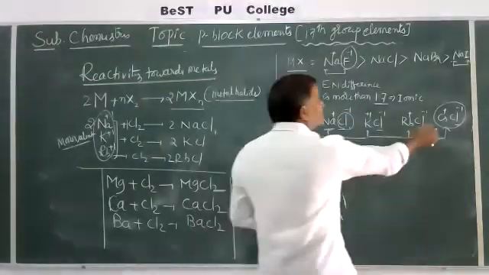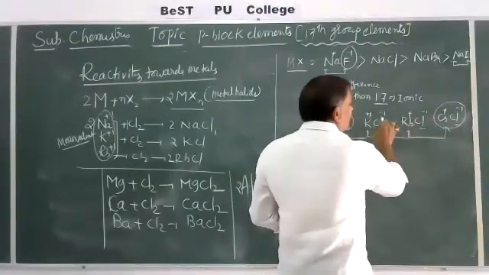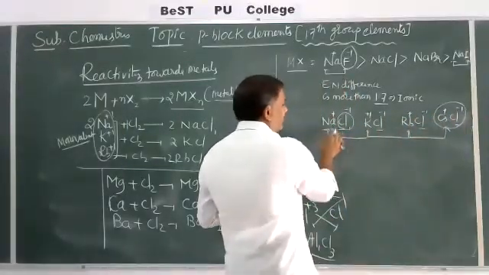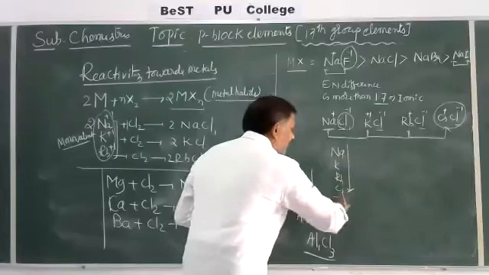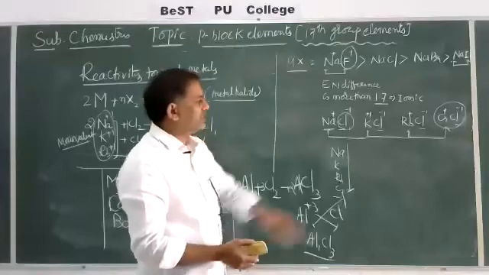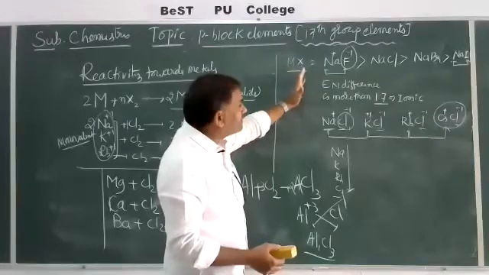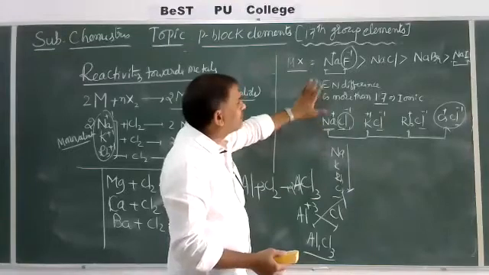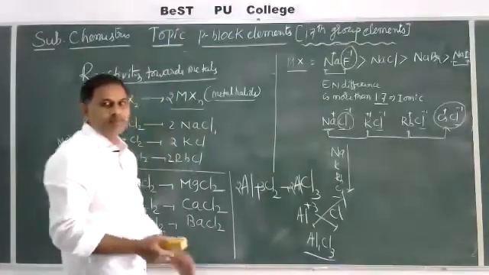Why? Because the cation is more metallic in nature here, and the given anion is the same, there is no change in the anion. But for the cations sodium, potassium, rubidium, cesium, from top to bottom metallic character increases. Ionic character also increases. That's why that is more ionic in nature. So Fajans' rule is there. Based on Fajans' rule, all these points are present, so there is no need to cover all these points. On the basis of chemical bonding and Fajans' rule, we can estimate its nature, ionic or covalent. Okay.